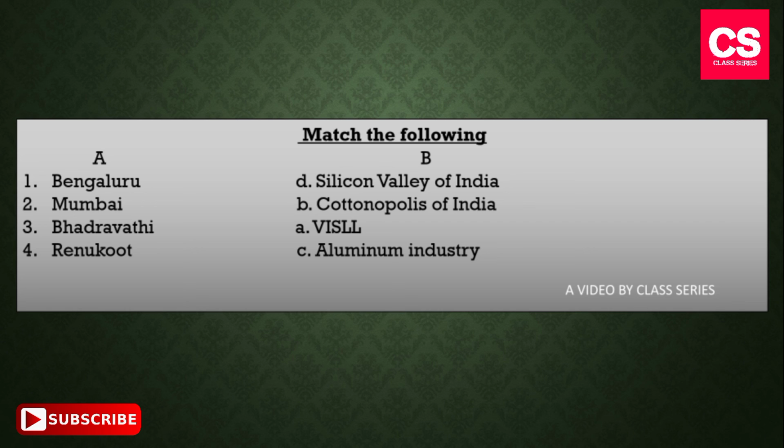Third main, in that our first question is Bengaluru. The answer is option D, Silicon Valley of India. Number 2, Mumbai. The answer is option B, Cottonopolis of India. Number 3, Bhadravati. Answer is option A, VISL. Number 4th is Renukut. Answer is option C, Aluminium Industry.